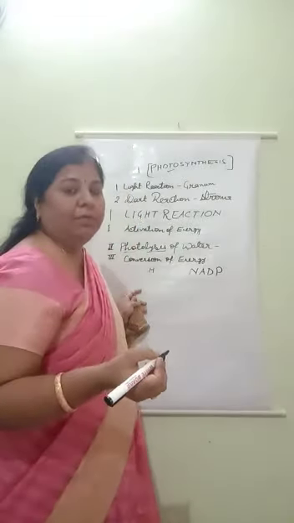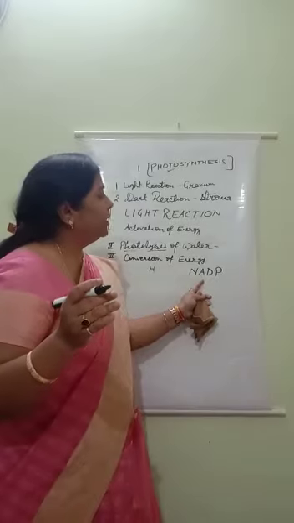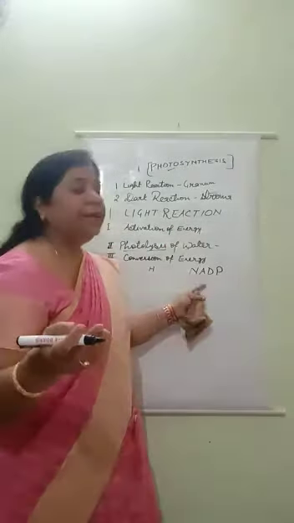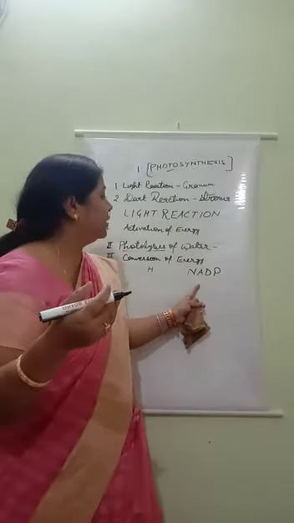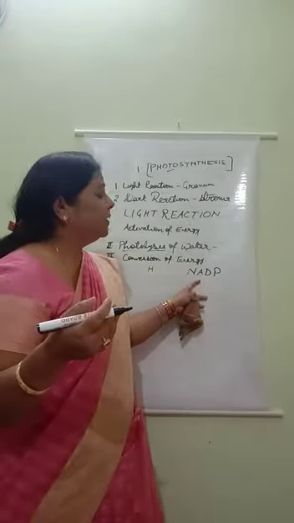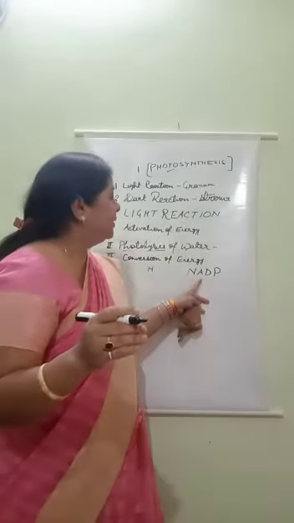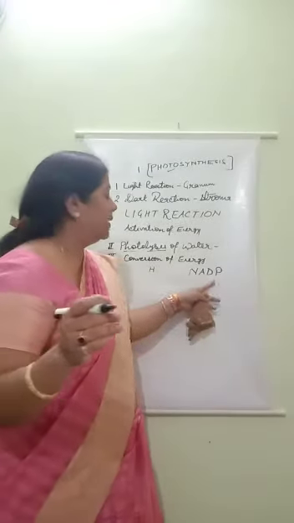And what is the full form of NADP? Note down in your copy, NADP is present in granum in free form, and NADP are the energy giving molecules. The full form of NADP is nicotinamide adenine dinucleotide phosphate. Understood all of you?